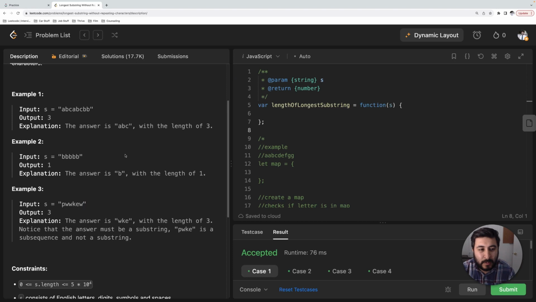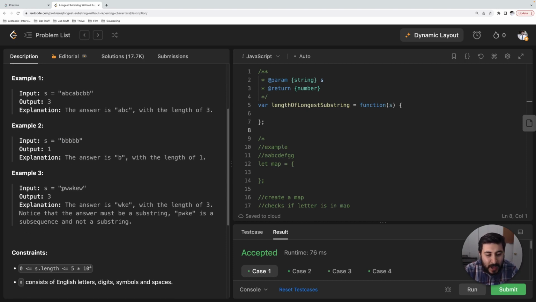So what are we kind of doing here? Well, first off, we should notice that we're taking the max, right? We're trying to check the max against a whole bunch of different substrings. For instance, here we're checking 3 versus 3, and the answer is going to be 3 regardless, so that's our answer. We're checking our max as we go through this substring, right? And our max currently is only 1 and can only be 1. Here we have another max. It's 2 at first, but then we come over here to WKE, and that's 3, right? So we're checking the max from the first one to the second one, and the second one obviously wins out, right? Because that's 3.